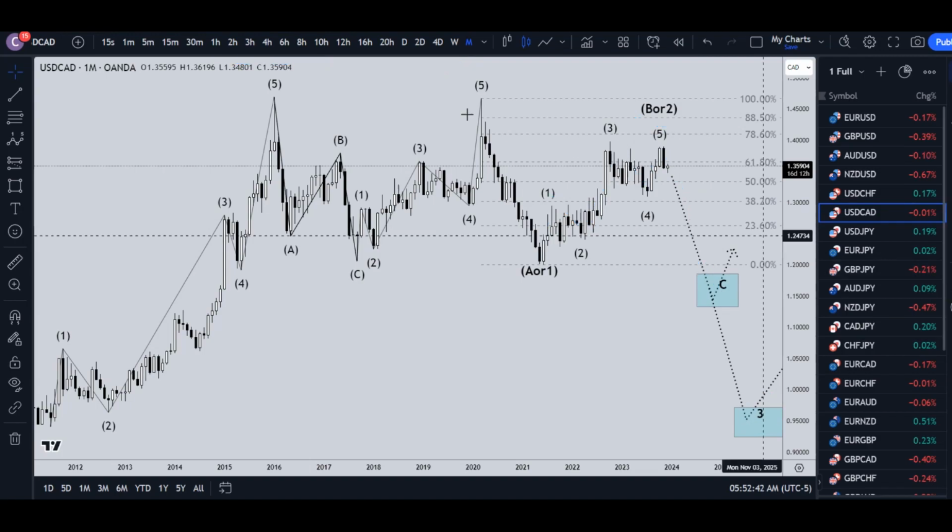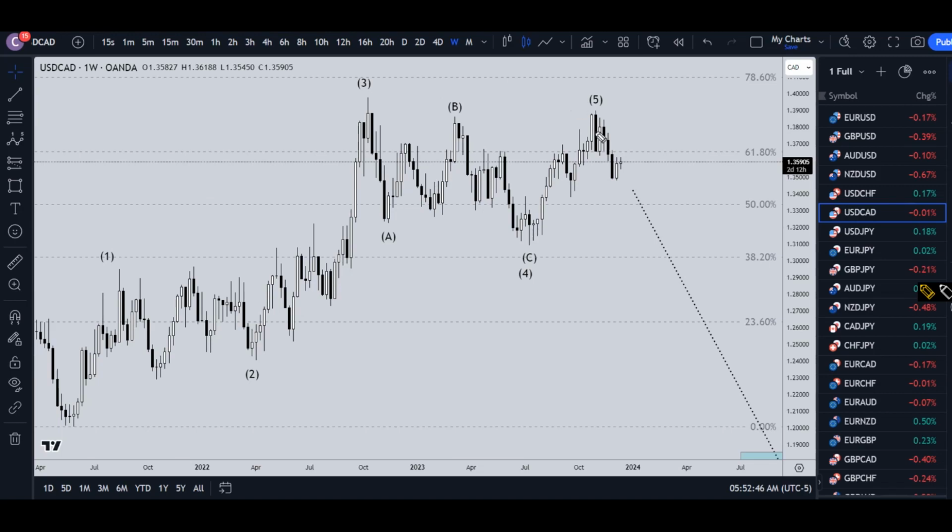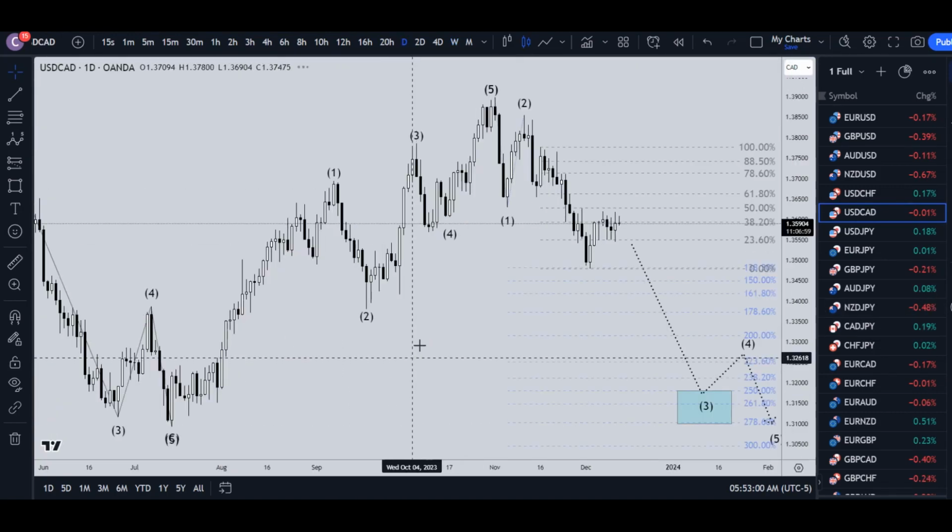So let's head down to the weekly time frame. On the weekly time frame, we have been going down. We definitely have breaks of structure to the downside. I do believe on this weekly time frame it is going to continue to make lower lows, lower highs, and just keep on trending down. So that tells me that I am definitely primarily looking for shorts on shorter time frames.